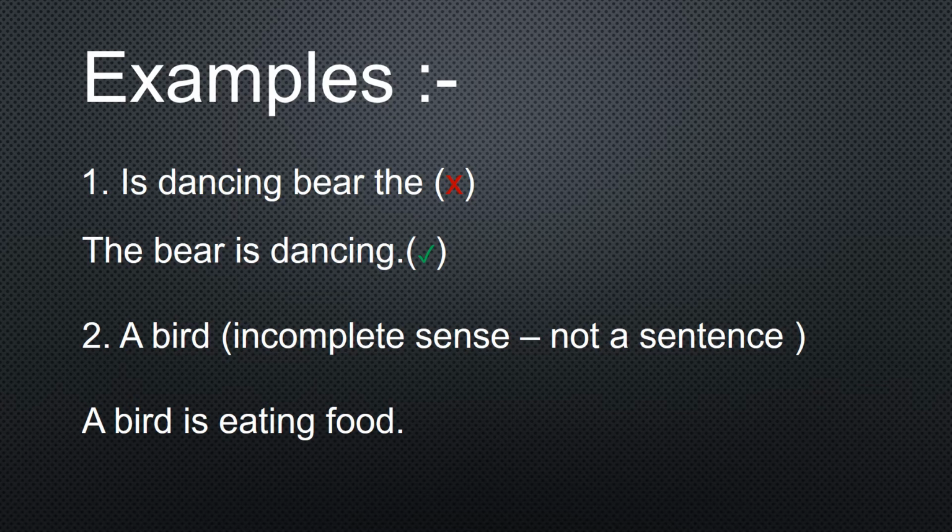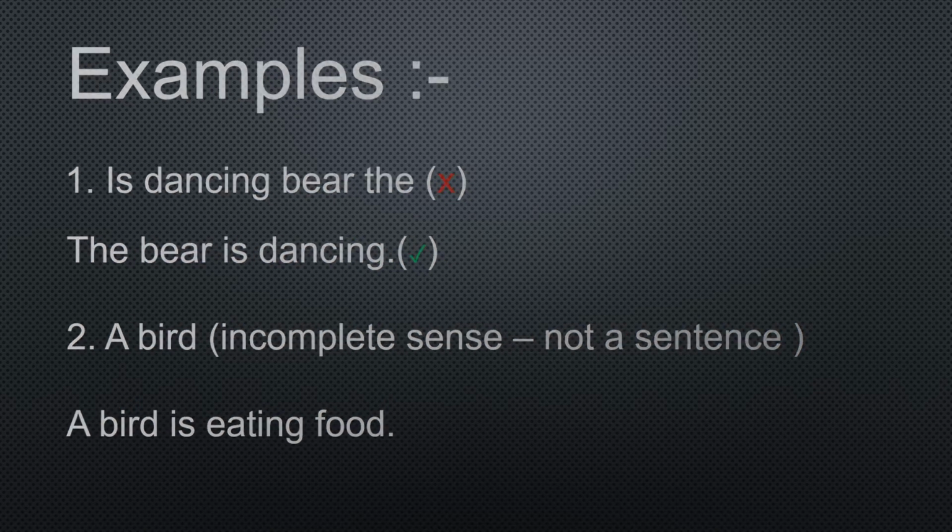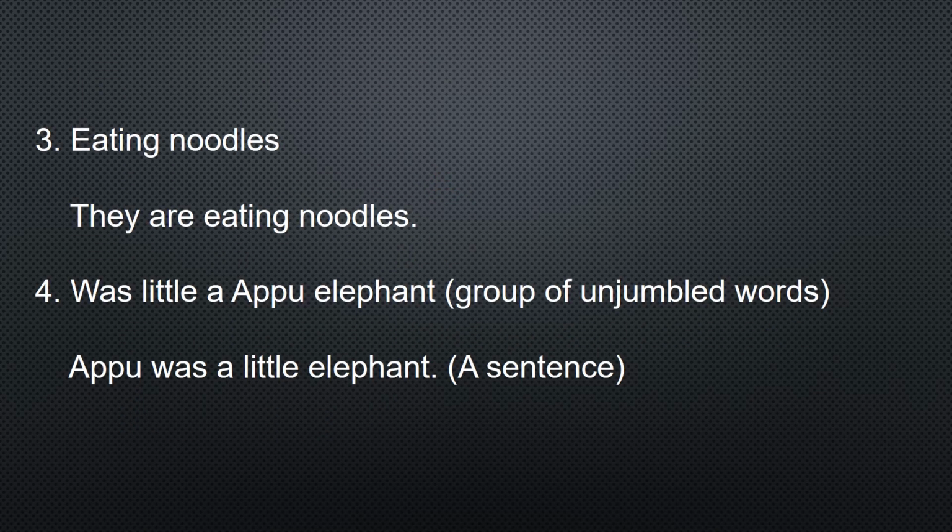Second, "a bird." Now, a bird what? A bird is singing. A bird is sitting on the tree. So, a bird what? This is incomplete. We cannot call it a sentence. But if we say a bird is eating food, now this makes a complete sense. This is called a sentence.